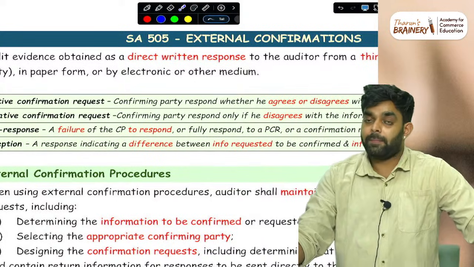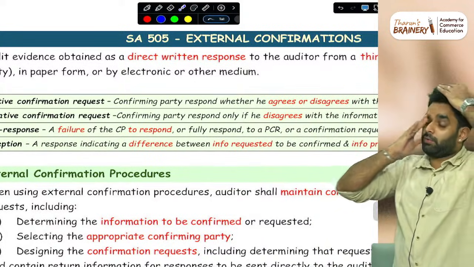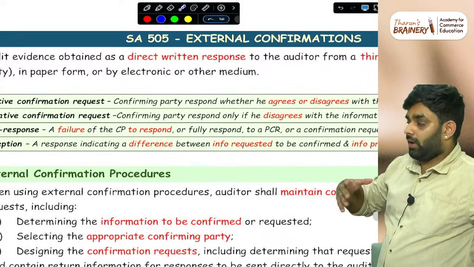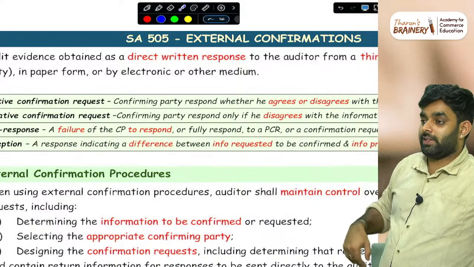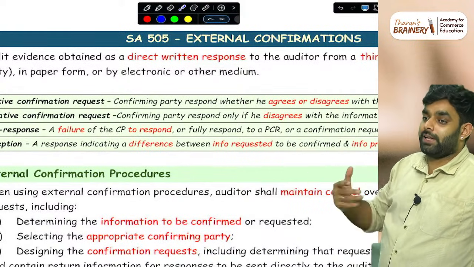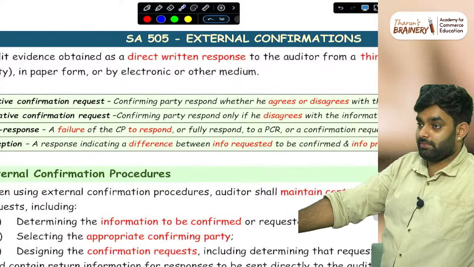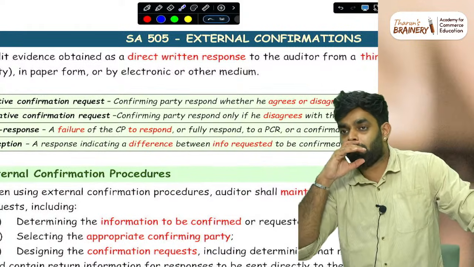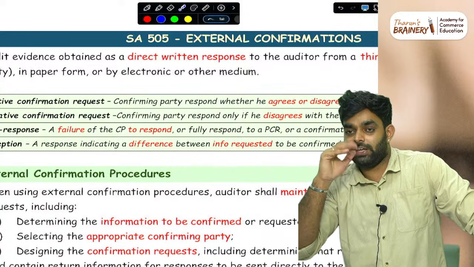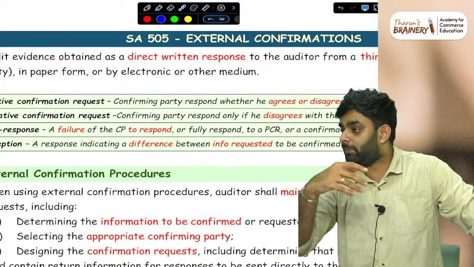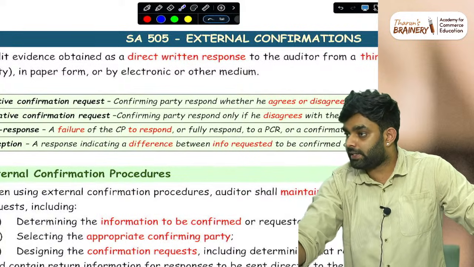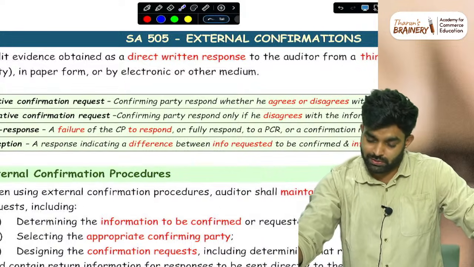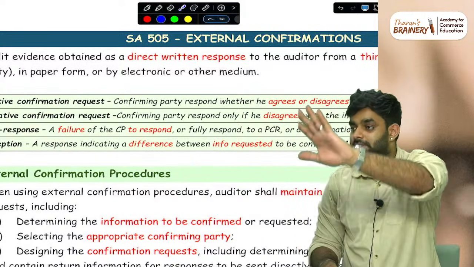The most important thing for the question: just imagine I am the auditor. A company has 1000 debtors and I want confirmation from 500 of them. If I send a positive confirmation by email, my inbox will be flooded with replies. That is why we send negative confirmation requests for less risky items. Just keep that in mind: when the item is less risky, we can send a negative confirmation request.